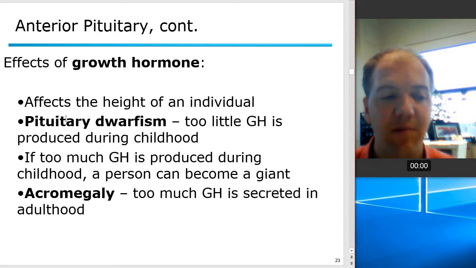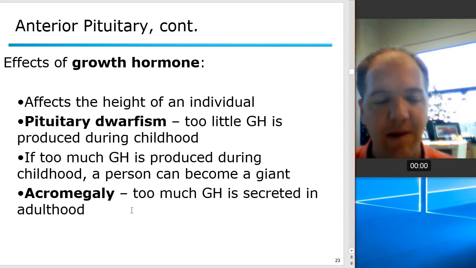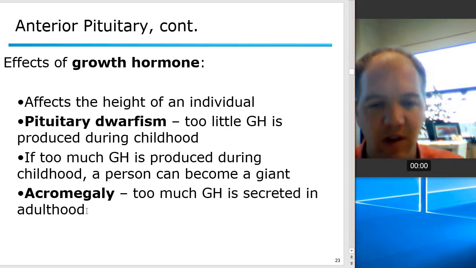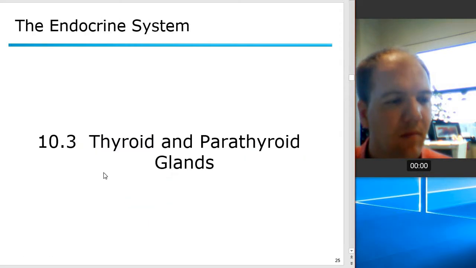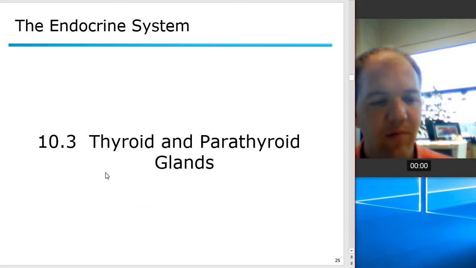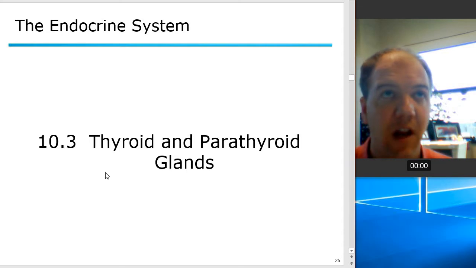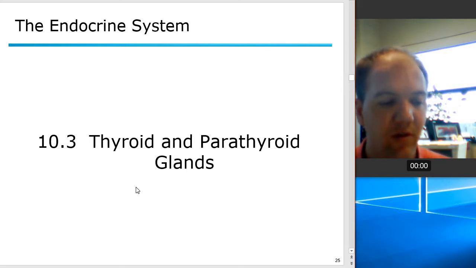And this can happen when they're young and become a giant, or this could happen when they're older and cause acromegaly. A tumor can develop, and then your body starts producing all this growth hormone, and it leads to acromegaly. All right, so those are the hormones, or that's the hypothalamus and pituitary gland and the hormones associated with that.